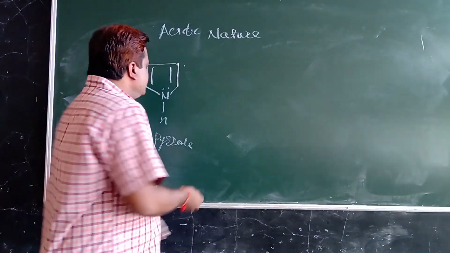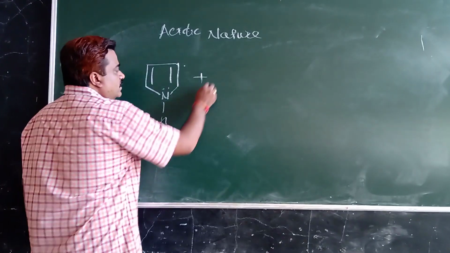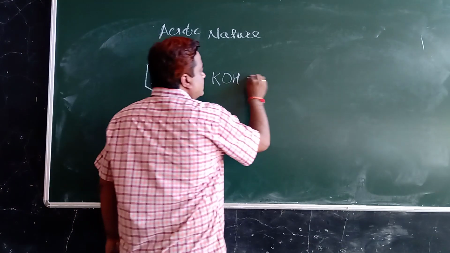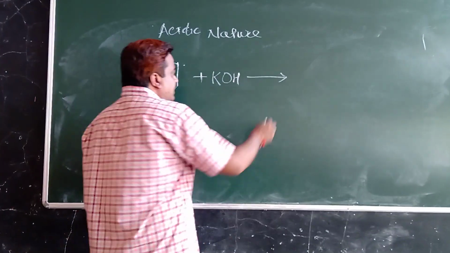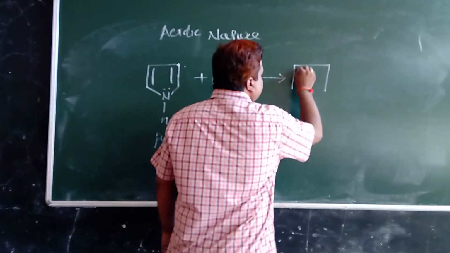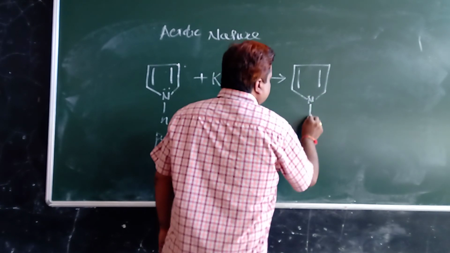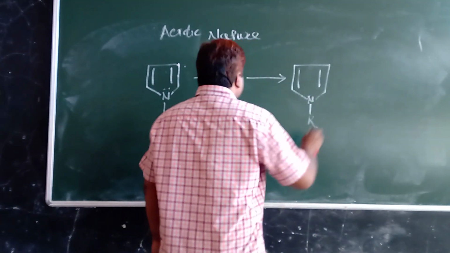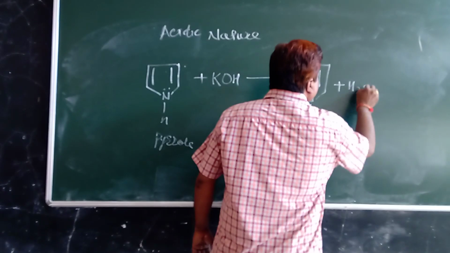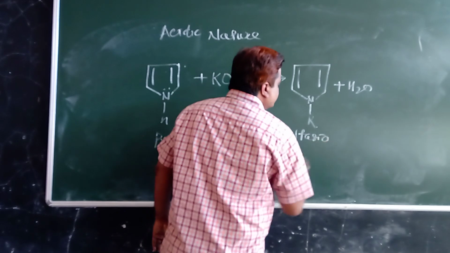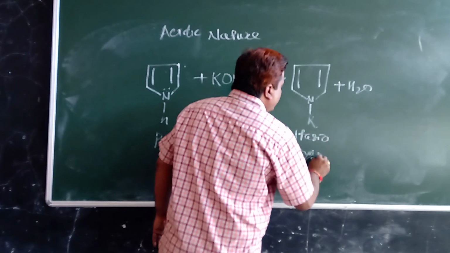So pyrrole is treated with KOH, potassium hydroxide, that gives potassium pyrrole.